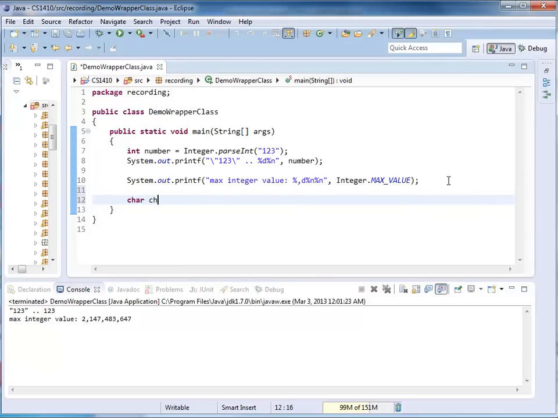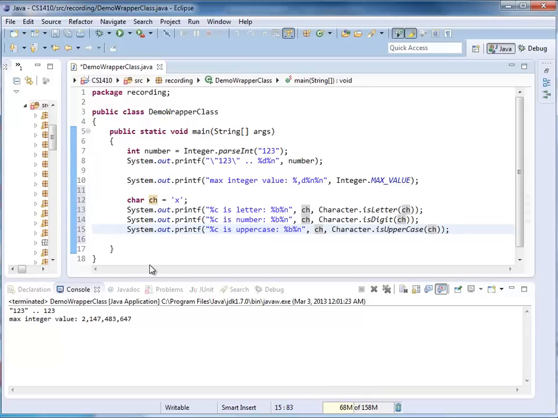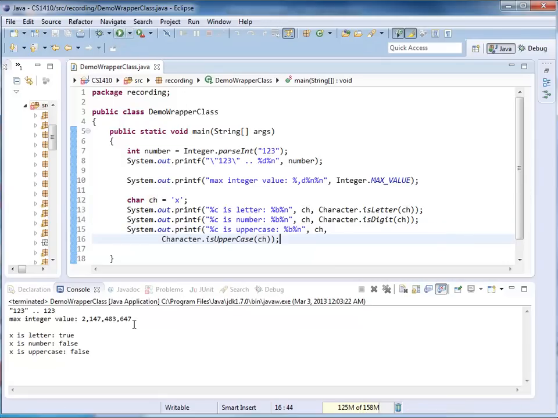Now I want to show you some example with the wrapper class Character. I could have a character, I call it ch, and I assign it 'X'. The class uppercase Character has a whole number of methods that allow us to check whether my character is a specific instance of something. For example, is it a letter, is it a number, is it an uppercase, etc. So here we're checking isLetter, isDigit, that's the number of course, isUpperCase. And I'm going to compile and run. And it tells me X is a letter, yes, it's not a number, it's not an uppercase.